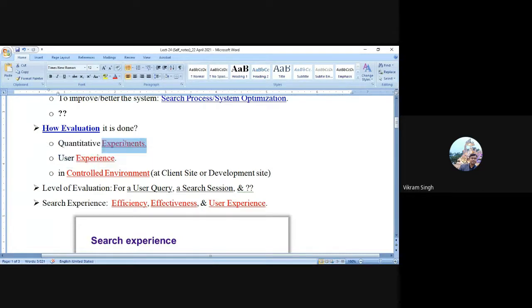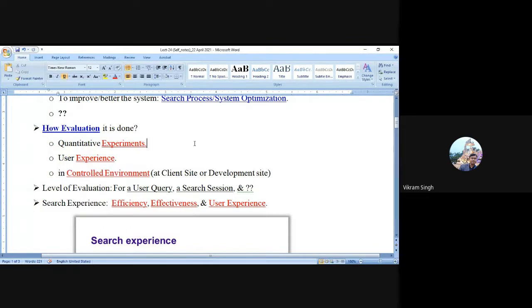Quantitative experiment is, we can say, the evaluation by using traditional metrics. So when we are observing this system-delivered data and analyzing it to improve the system, that is one part. Second, it could be from the outside, where the user is sharing some experiences on the system, and this experience will be used to improve the system. Both things are a very important aspect. Now in both cases, we are observing the system behavior in a controlled environment.